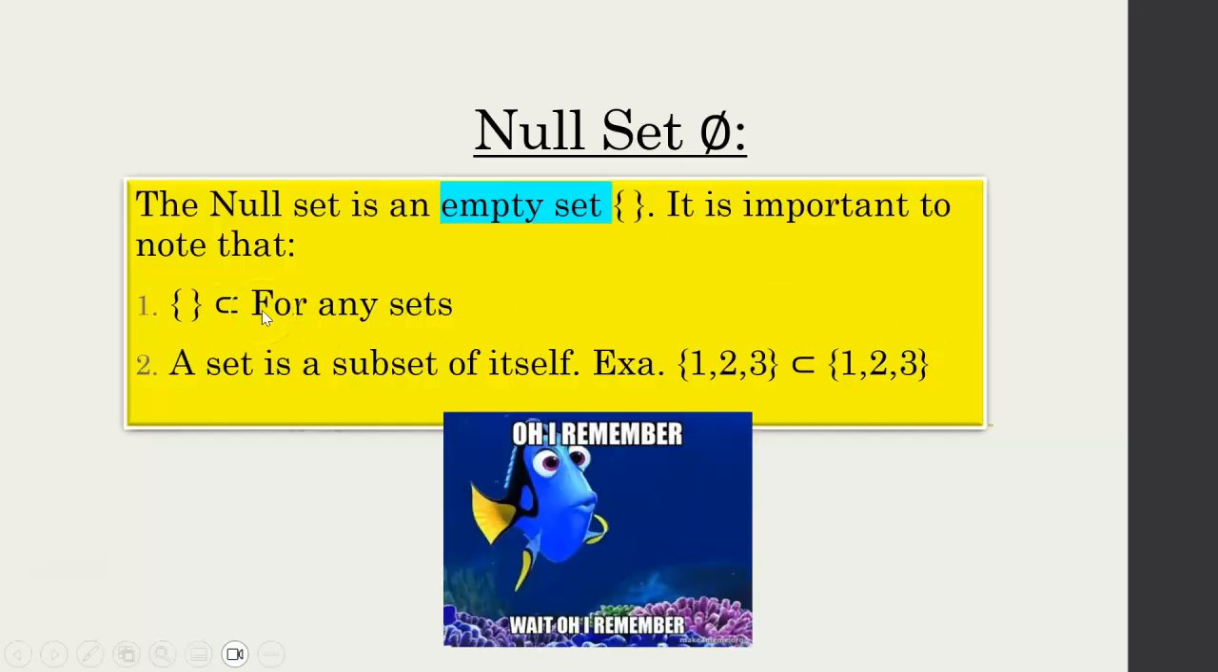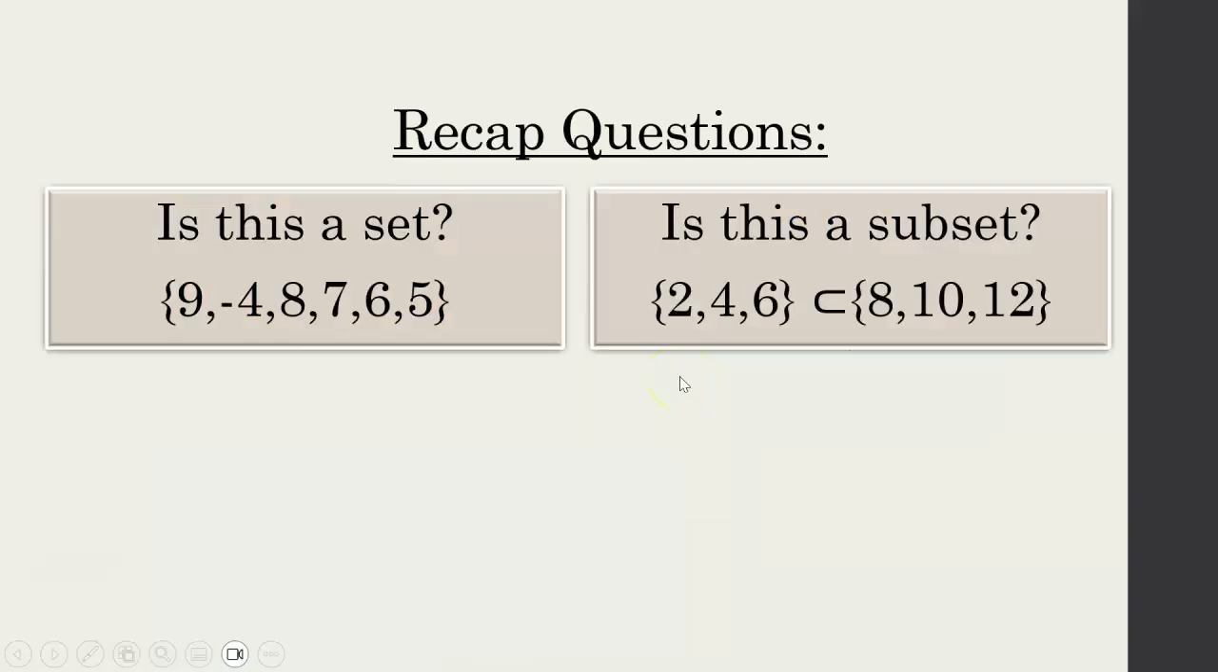So yeah, need to remember these things. Null set is a subset for any sets, and a set is just a subset of itself. Okay, as I always do, I'll leave you some recap questions. So I'll just give you a second to pause the video. You can do that.